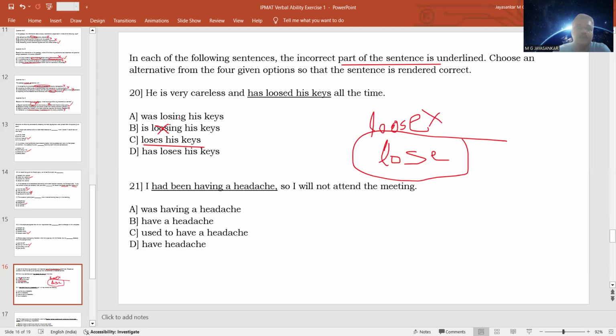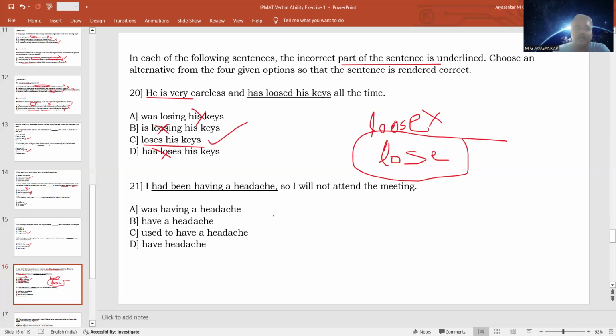Was losing means you are talking about the past continuous tense. But here he is very careless, so it is something that is going on at present. So the past continuous tense will not be applicable here. Losses is grammatically incorrect. Lost is not the correct one either. So this also is wrong. So loses his keys is indicating the present tense. He is very careless and loses his keys all the time. Option C is the answer.